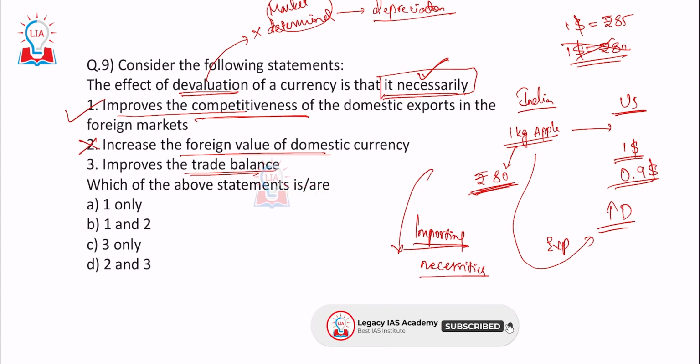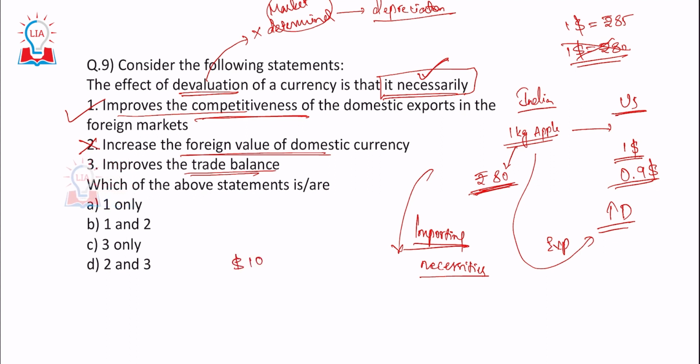So if exports are becoming very competitive, at the same time, imports will become costlier for us. Let's suppose we are purchasing a particular product for $10 as of now. $10 means Indians are supposed to pay rupees 800, according to $1 equal to rupees 80.